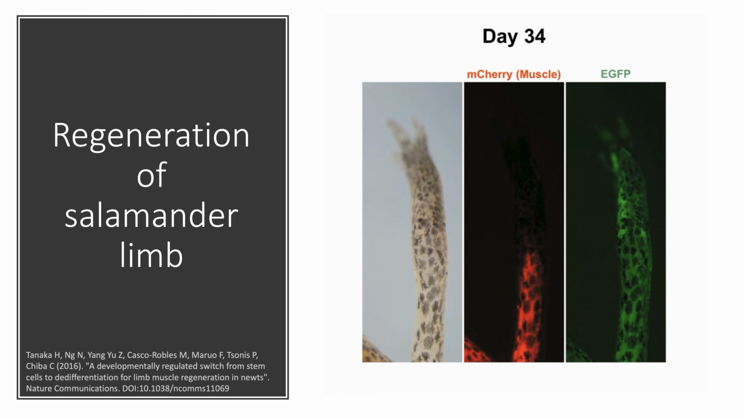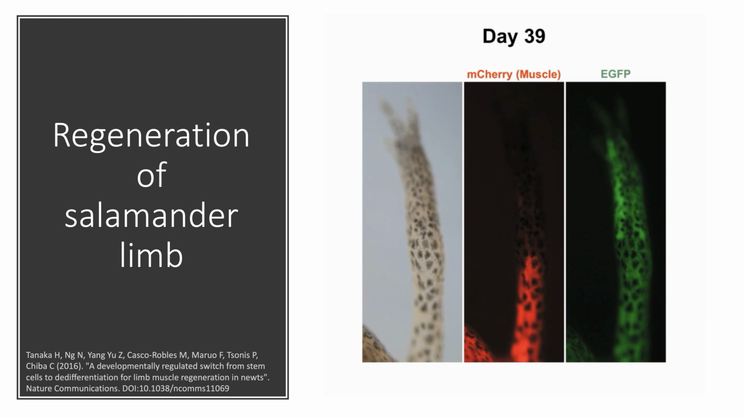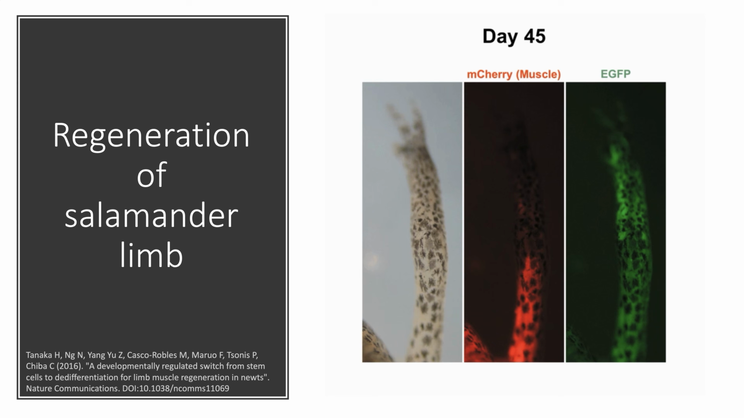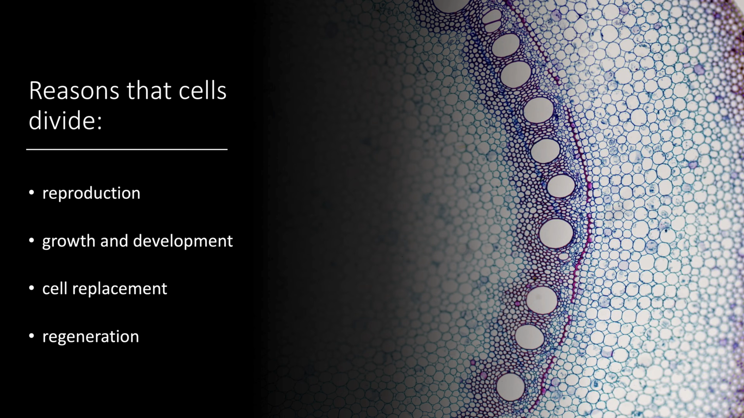Imagine if we could use this information to figure out how to regenerate neurons and regain functional capacity after things like spinal cord injury in humans. That would be amazing. Okay, so we've covered some reasons that cells might divide. Reproduction, and here we could be talking about binary fission, mitosis, or meiosis. Growth and development, which takes place via mitosis. Cell replacement and regeneration, which are also mitosis. So we've covered the why, and next time we'll get more into the how.